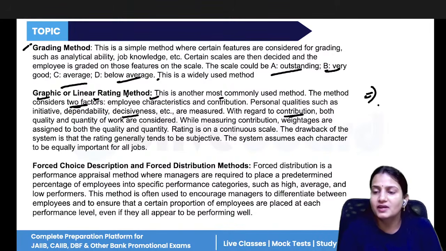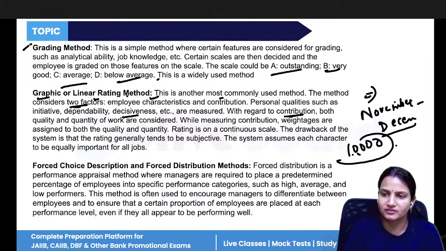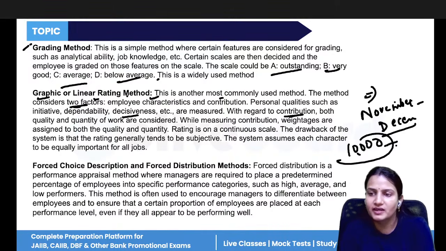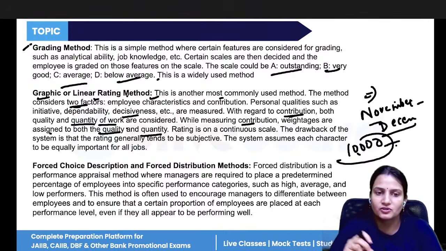For example, the company has set a target in the months of November and December that in 2 months we have to finish 10,000 units. We have to produce 10,000 units. Now, how much has the employee contributed in making these 10,000 units in these 2 months? That is the quantity of work, how much effort the employee has put in. So while measuring contribution, weightages are assigned to both quality and quantity in the graphic or linear rating method. And accordingly, the performance will be measured.